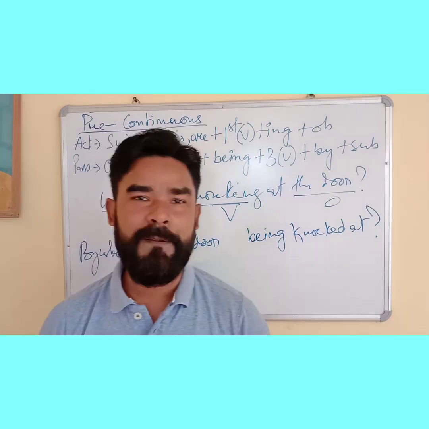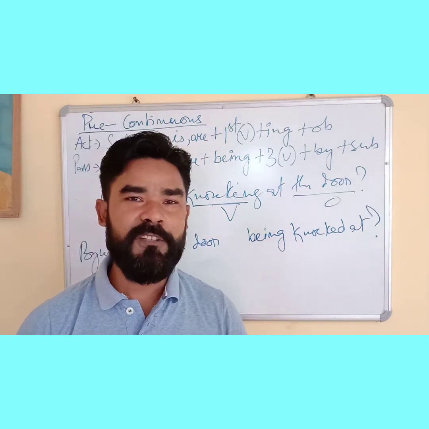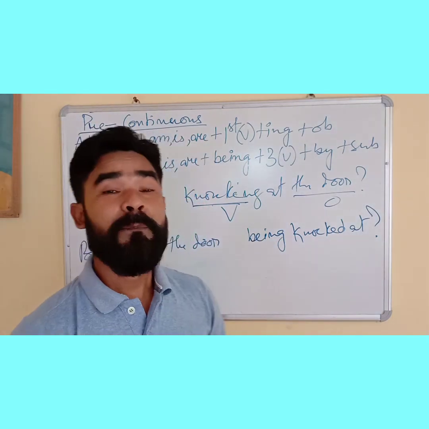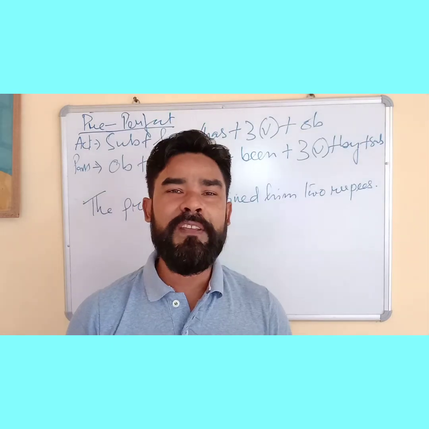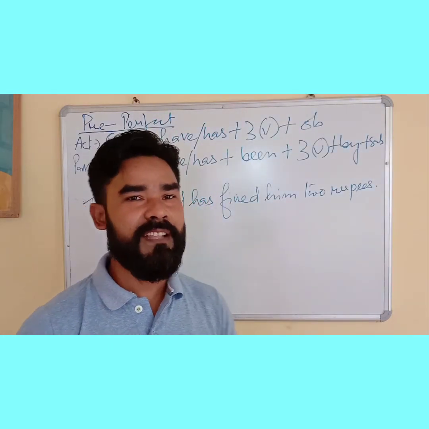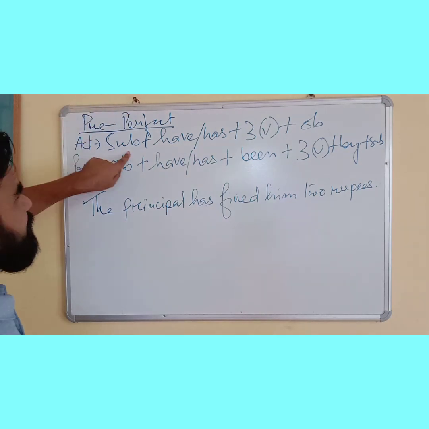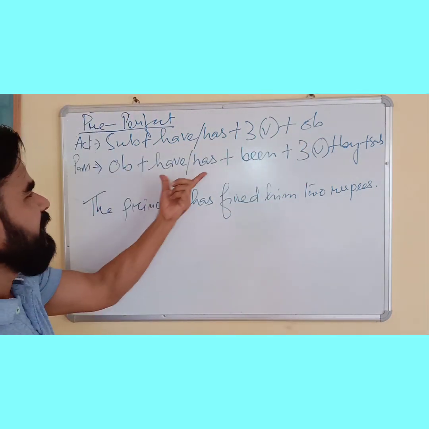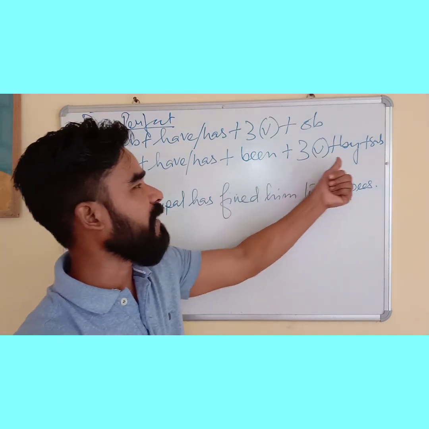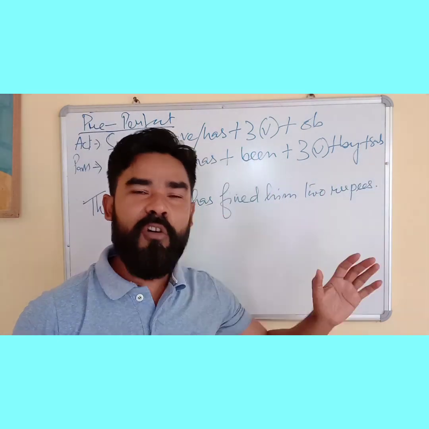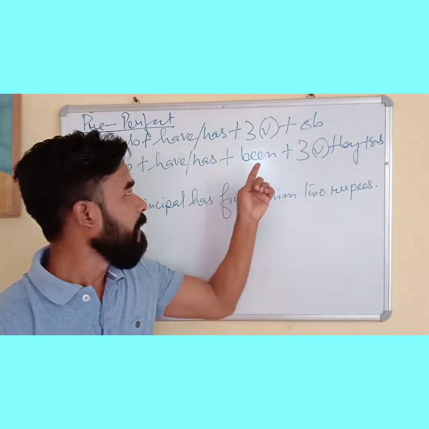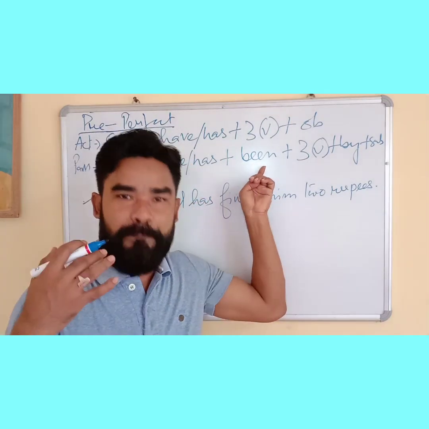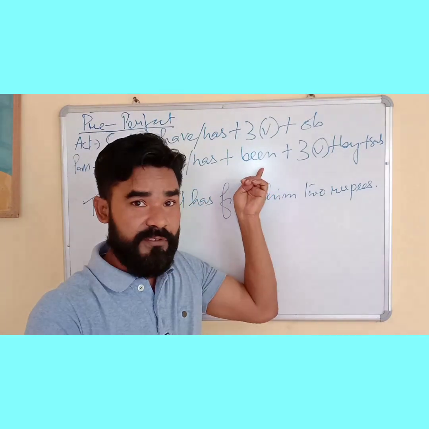Now the answer is over. Now we will move forward towards present perfect tense. Here we have present perfect tense. The active formation of present perfect tense is subject, have or has, third form of verb, object. And the passive is object, have or has, been, third form of verb, by and subject. In all perfect tenses, been is used to make the passive in voice change.